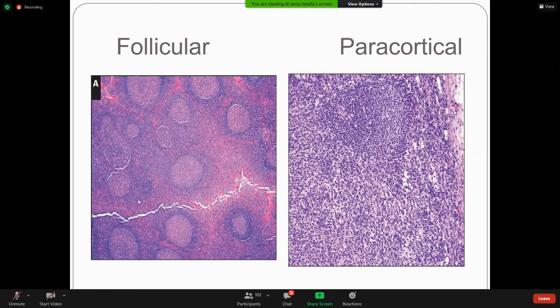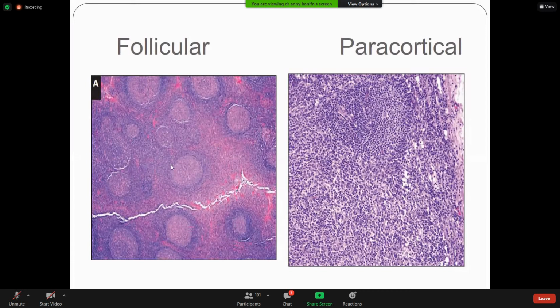Findings that favor follicular hyperplasia include preservation of the architecture of the lymph node, variation in the shape and size of germinal centers, some small, some large, and the presence of a mixture of germinal center lymphocytes of varying shapes and sizes, along with prominent phagocytic and mitotic activity in germinal centers. So we can distinguish follicular hyperplasia from follicular lymphoma by variable germinal center size, different sizes and shapes of lymphocytes, preservation of lymph node architecture, and prominent phagocytic and mitotic activity.